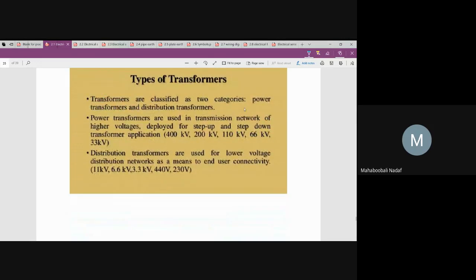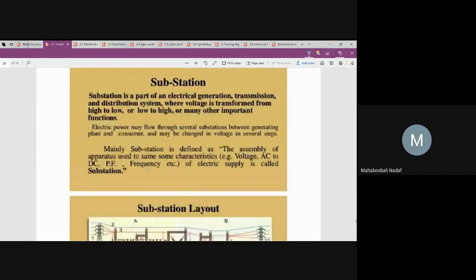Transformers are generally classified as power transformers, for high kVs, and distribution transformers, for lighting and ventilation purposes. Those are called distribution transformers. Power transformers are generally deployed for high voltages. Is that okay? Yes, sir. Okay.